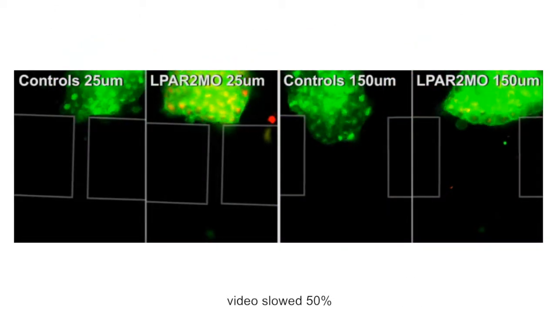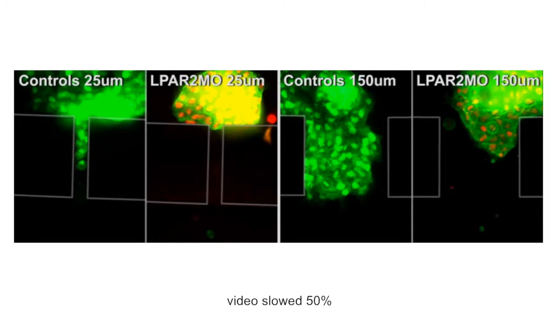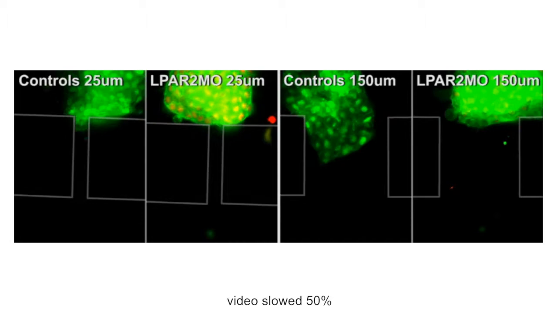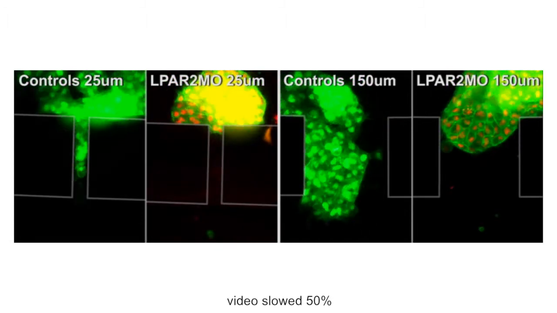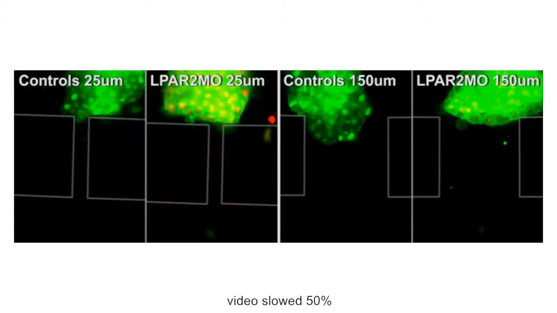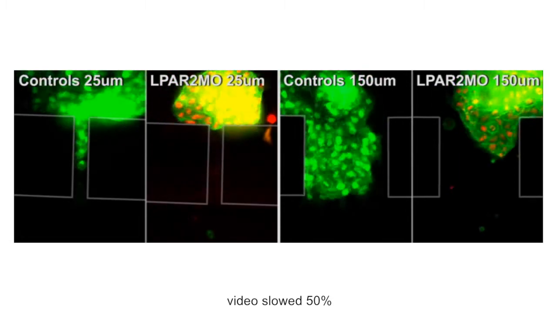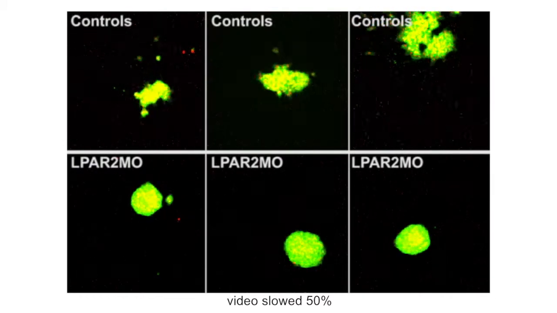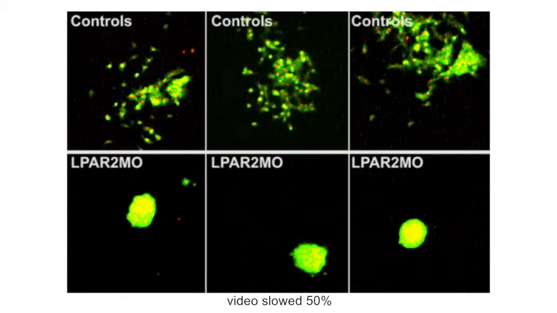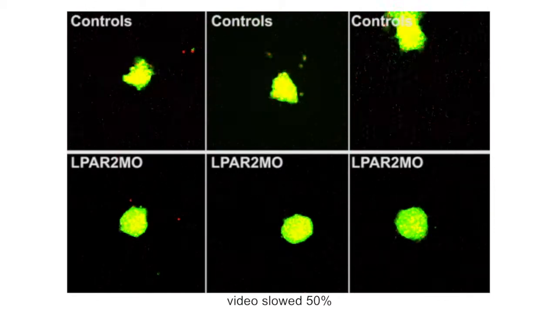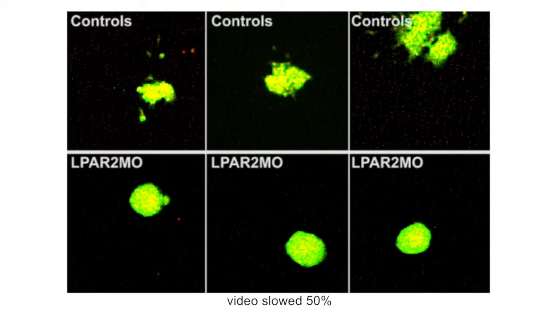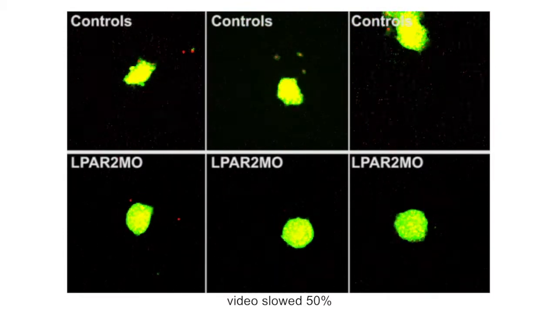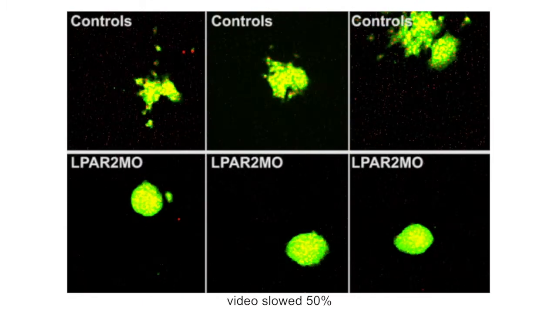And we found that in the control, cells exchange positions with the neighbors, while in the cells depleted of the LPA receptor, that was inhibited. So the cells did not exchange positions, they maintained the same neighbors, and we call that a more solid-like behavior. The increased solidity of LPA receptor 2 deficient cells could be due to enhanced intercellular adhesion, limiting the cell's ability to exchange positions with their neighbours. Indeed, in an in vitro dispersal assay, control cells quickly scattered while receptor deficient cells remained tightly clustered.